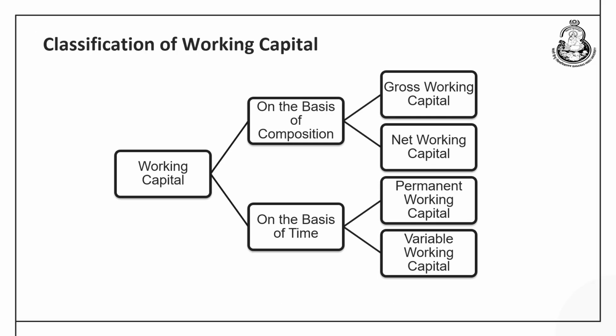Now, after having gone through the concept of the circular flow of working capital, it is important to discuss the different classifications of working capital. Here the working capital can be divided into different parts based on two important criteria. Number one, on the basis of composition, it can be divided into gross working capital and net working capital. On the basis of the time for which it is required, there can be permanent working capital and variable working capital, or temporary working capital.